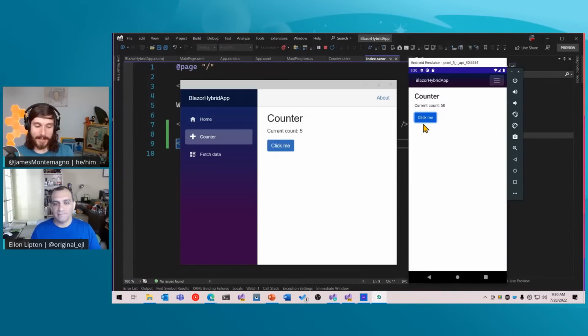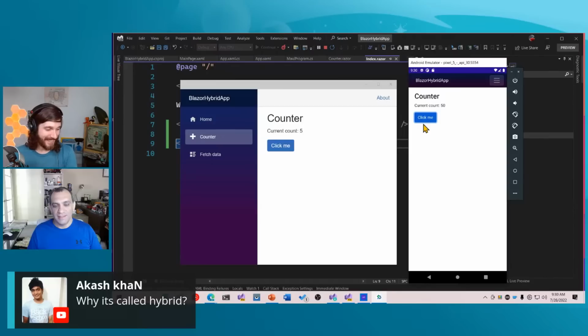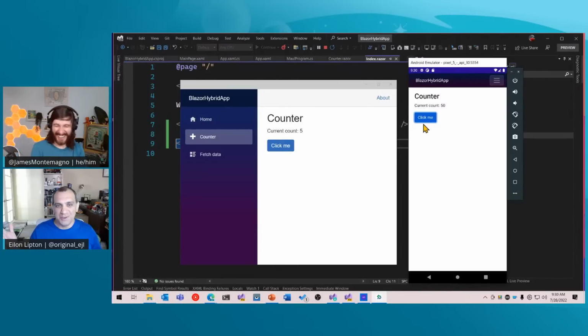Akash asks, why is it hybrid? Do you want to answer why it's hybrid? I hopefully did, but maybe I didn't go deep enough on the hybrid bit of it. Yeah, absolutely. So hybrid, well, it's a word. It can mean whatever you want it to mean. This is the most hybrid Blazor and MAUI ever that we've ever released.